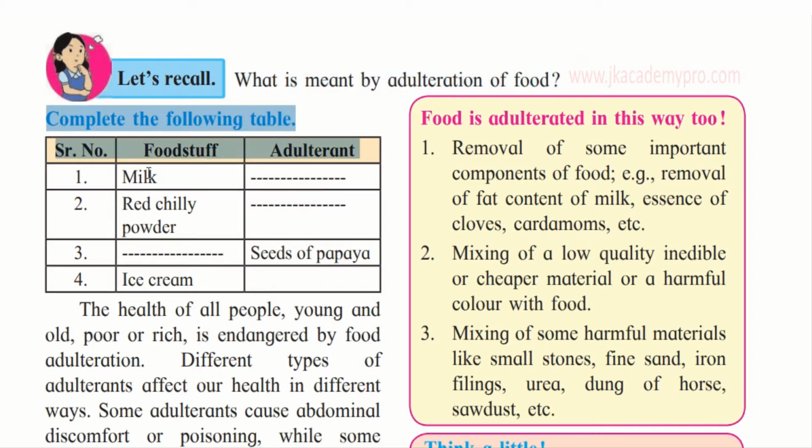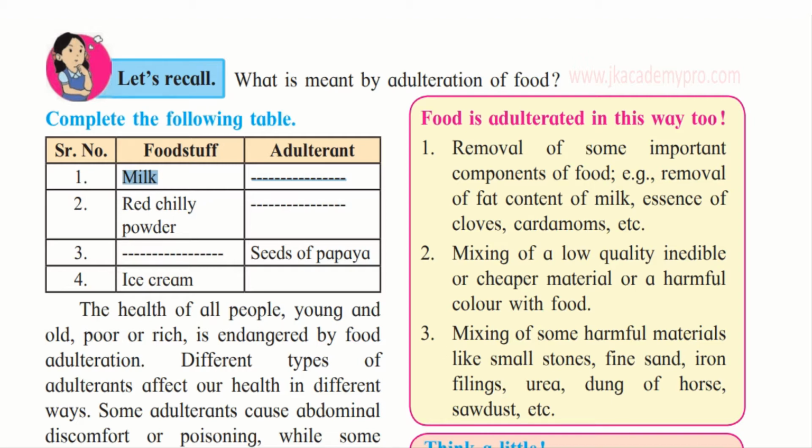How are foodstuffs adulterated? For example, milk. How is milk adulterated? Water is the most common milk adulterant. But there are other adulterants like detergent, caustic soda, glucose, white paint, and refined oil is also used. While water makes the milk thin, the other adulterants make the milk thick.